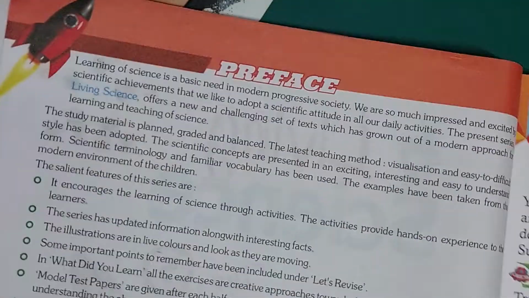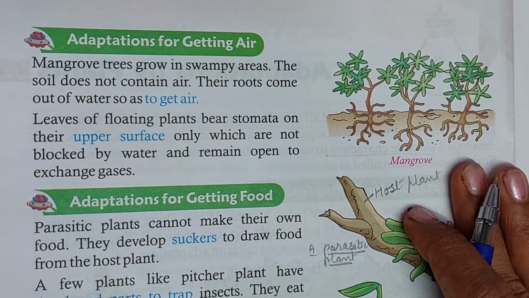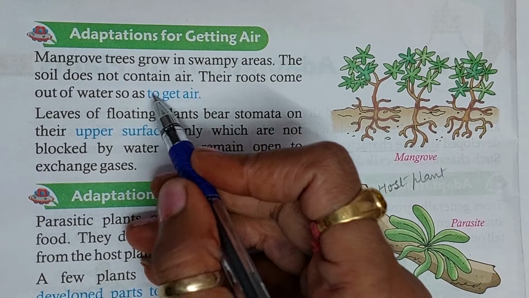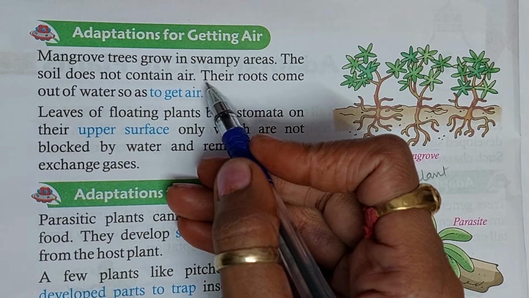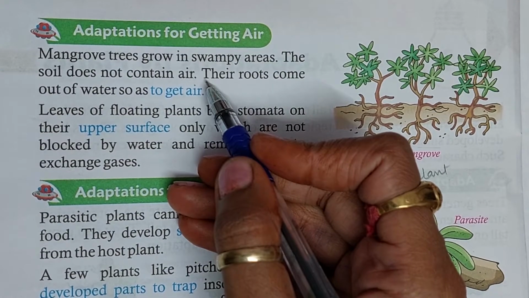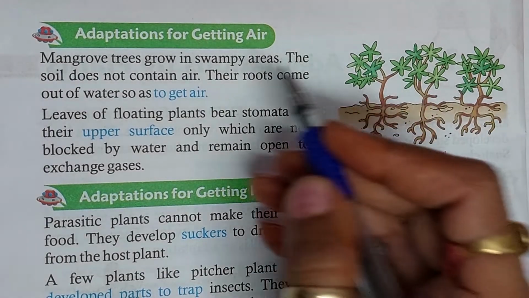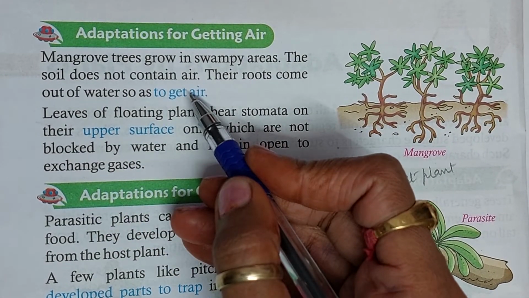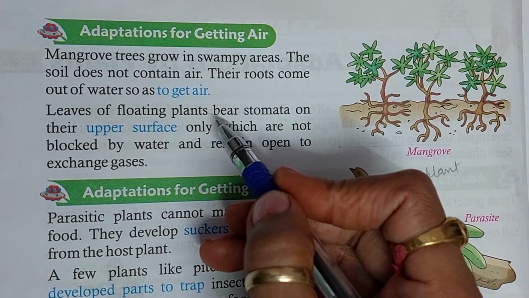Come to the next: adaptation for getting air. It means what special features plants have for getting air. Mangrove trees grow in swampy areas. The clay of swampy areas does not have air, and without air plants cannot grow. So mangrove trees grow in swampy areas where the soil does not contain air. Their roots come out of the water so as to get air.